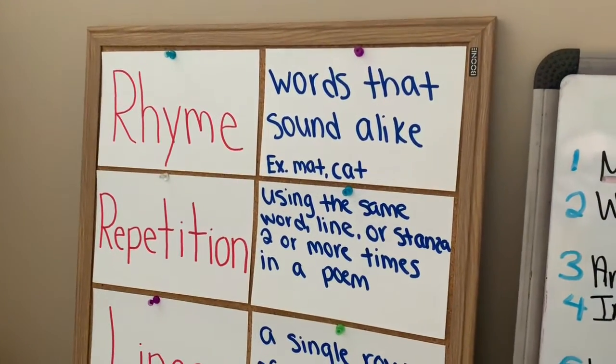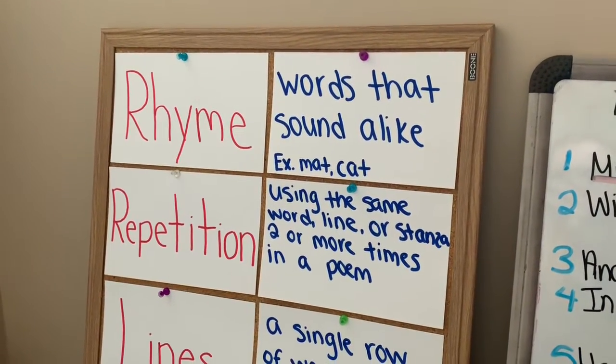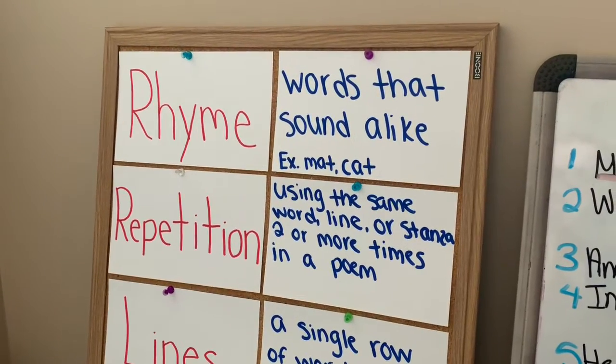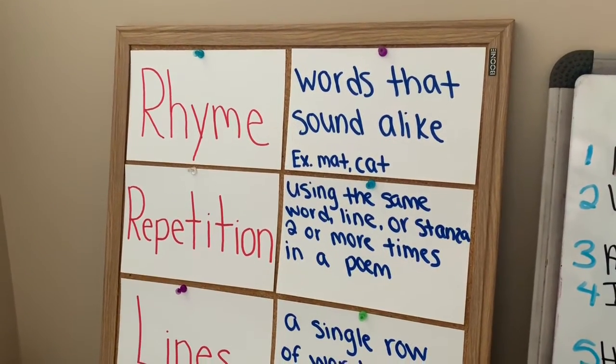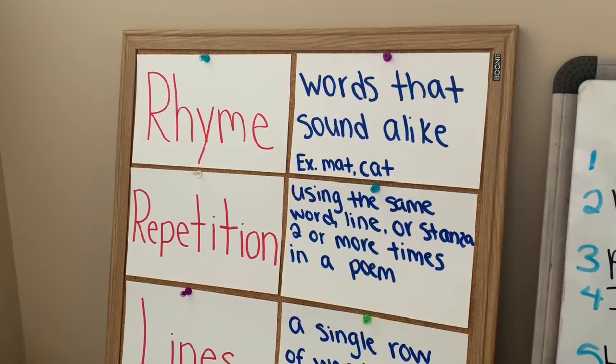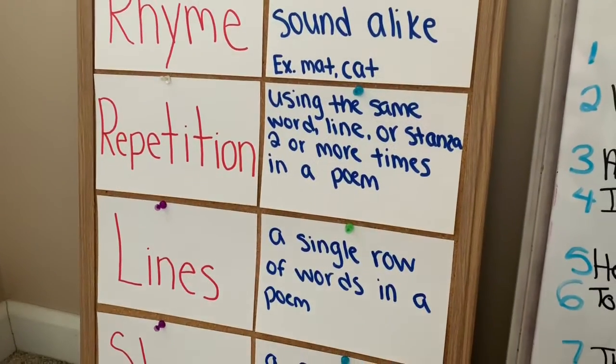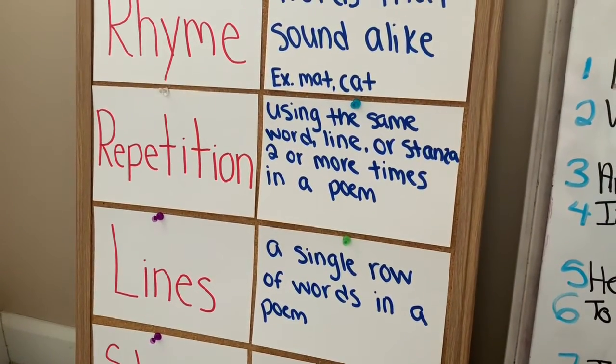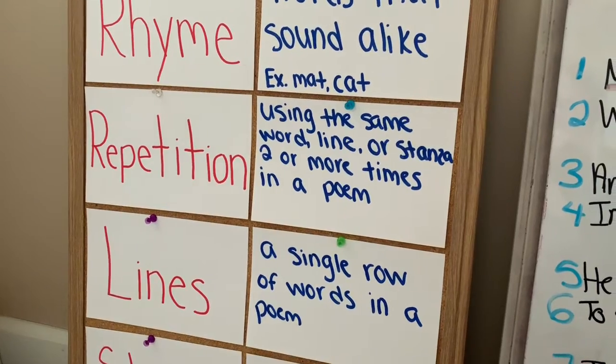So again, just a review for the different parts of a poem. There's rhyme, words that sound alike, like mat and cat, and not all poems have to have rhyming words in them. Repetition, using the same word, line, or stanza two or more times in a poem.